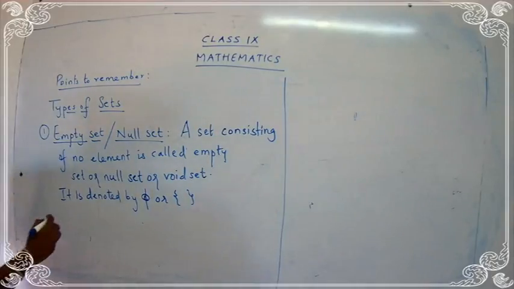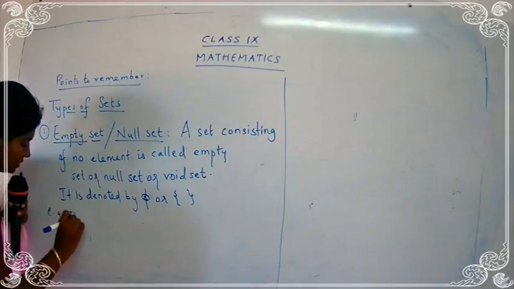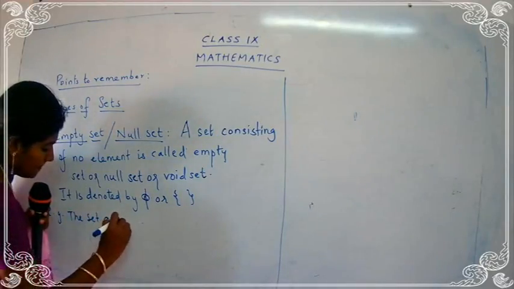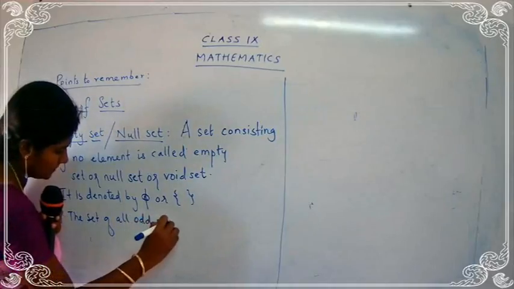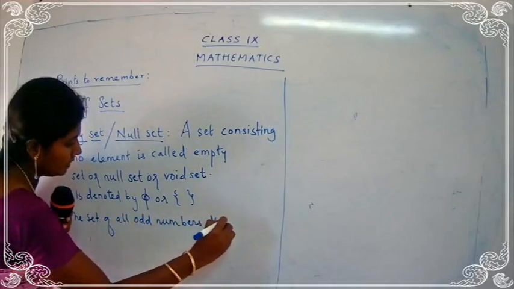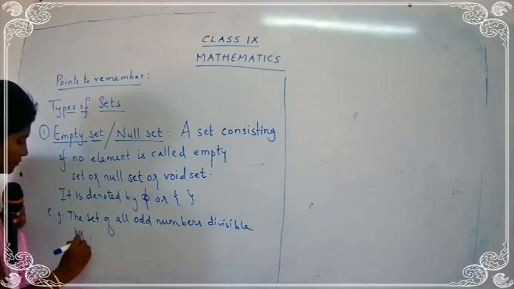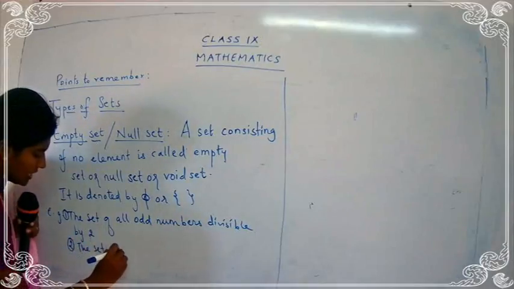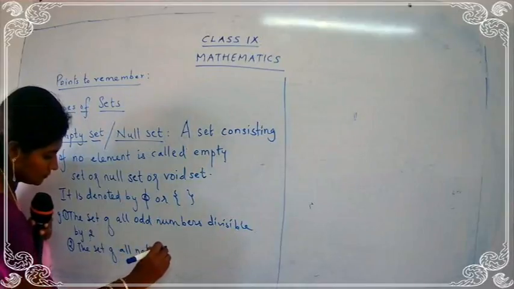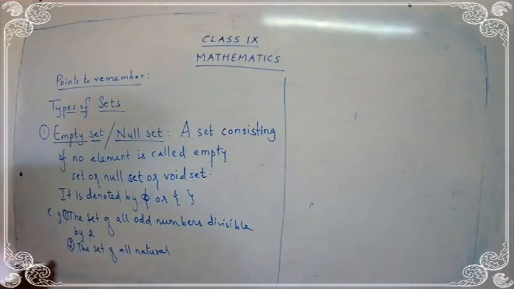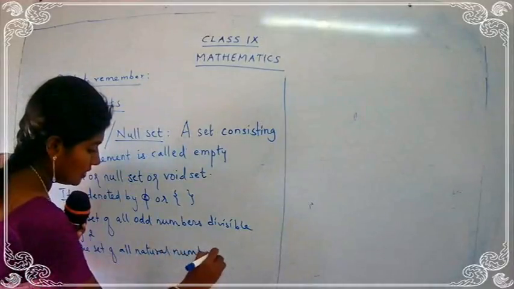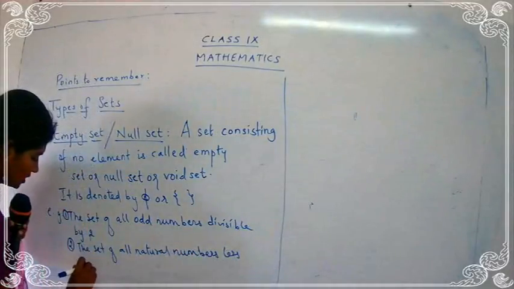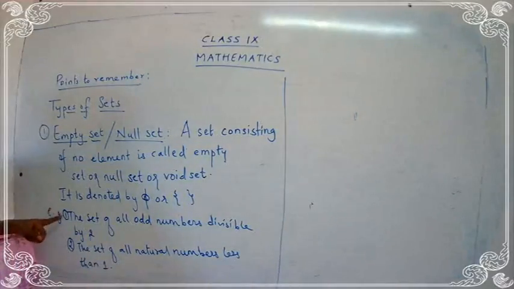The set of all odd numbers divisible by 2. And one more, what we saw? The set of all natural numbers less than 1. So these are the two examples. When you take these two examples, you get an empty set. That is, they are not having any member. We don't have any member.